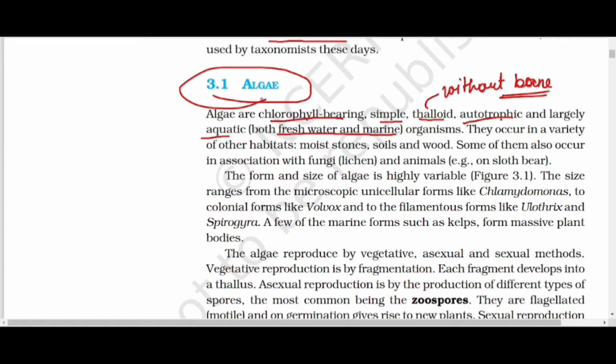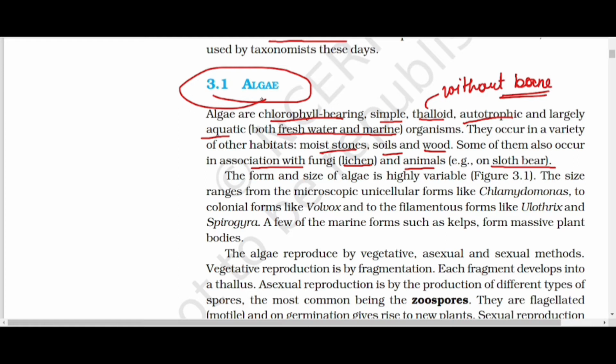They occur in a variety of other habitats like moist stone, soil, and wood. Some of them also occur in association with fungi, which is lichen, and on animals, for example the sloth bear. On the sloth bear, because it moves very slowly, algae grow on it.